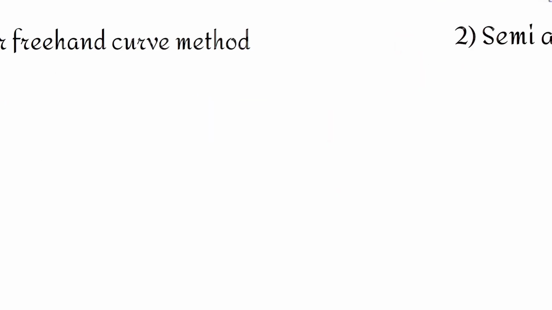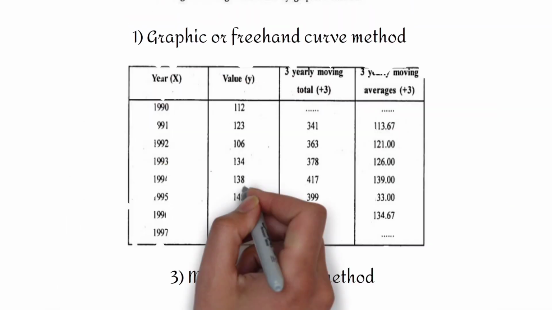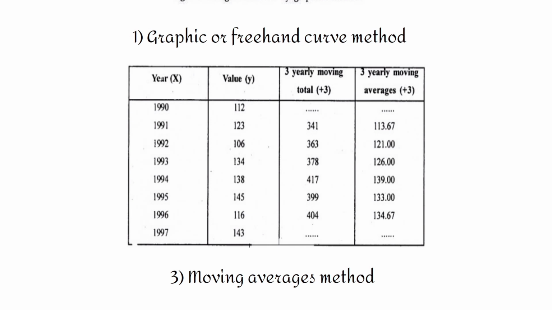The third type of method is the moving average method. This average is the arithmetic mean of a fixed number of items which are known as periods and they move through the series by dropping the first item of the previously averaged group and adding the next item in each successive range. Now in case the period is odd and you want to compute a 3-yearly moving average, then the values of the first, second, third year are added and the arithmetic mean is found and the answer is placed in front of the second year. However, if it is an even number of periods, then the values of the first, second, third, fourth years are added up and the answer is placed between the second and the third year of the table.